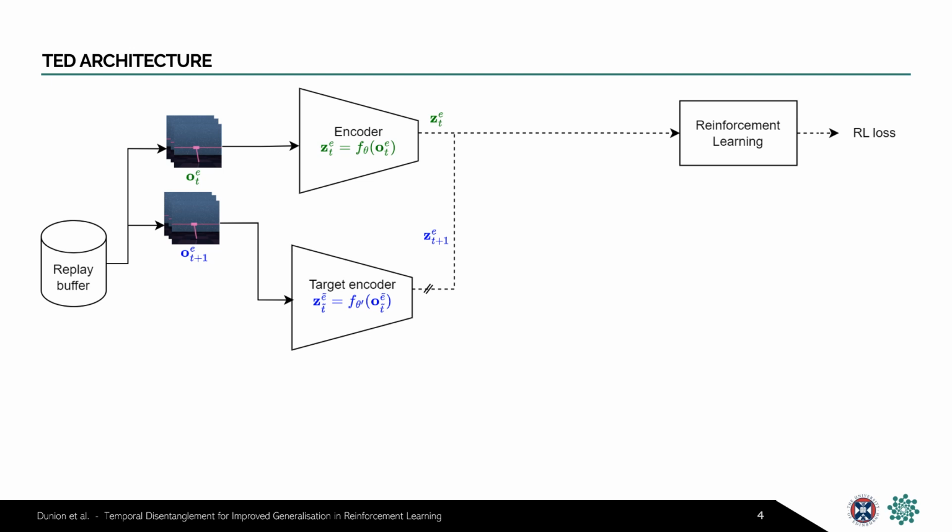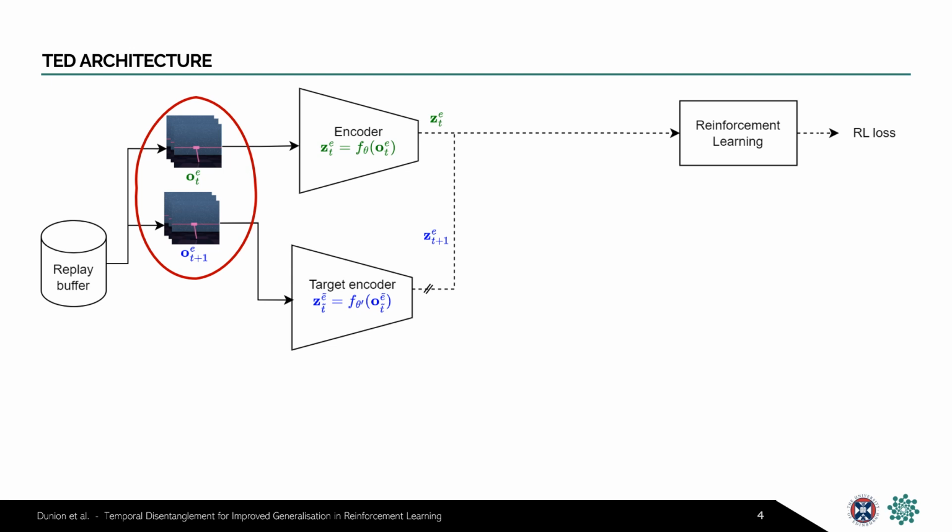We propose temporal disentanglement, TED for short, which is an auxiliary task that can be applied to existing RL algorithms. So to explain how it works, I'll build up this architecture diagram, starting here with a standard RL training update. TED is designed to encourage the encoder to uncover the temporal structure determined by observations at consecutive time steps, such that a classifier can discriminate between temporal and non-temporal pairs of representations.